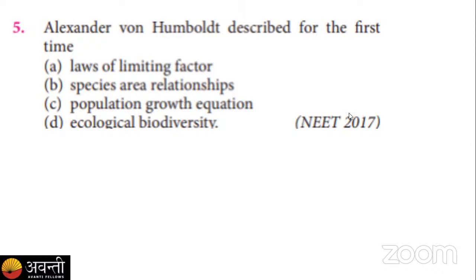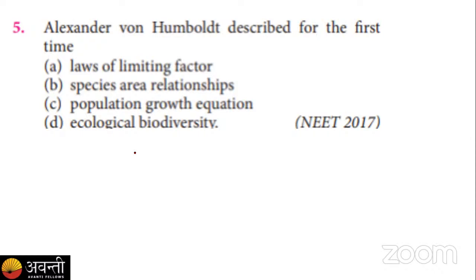Your poll for this response is here. You have again 20 seconds, and you have to give your responses in these 20 seconds only. I'm again repeating your options: A, law of limiting factor; B, species area relation; C, population growth equation; D, ecological biodiversity. So you have to give your answer. Okay, the last 5 seconds are left. Within these 5 seconds, I'm going to end the poll. So here I am ending the poll.